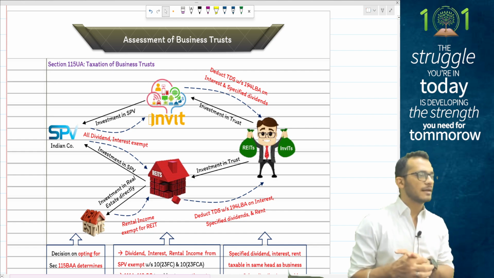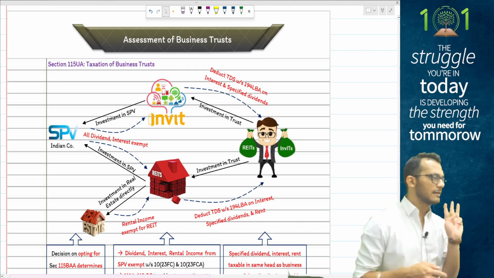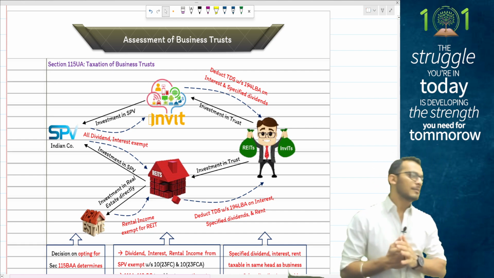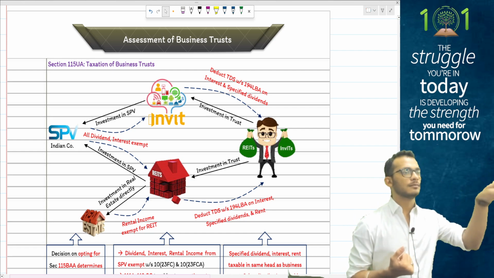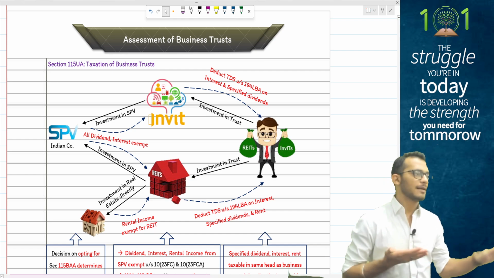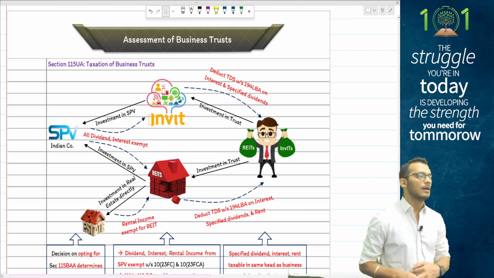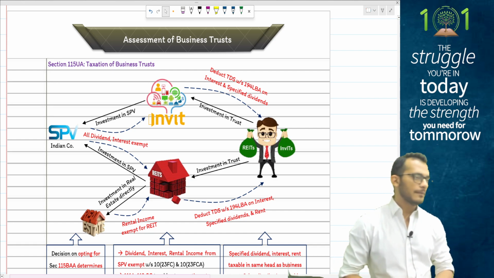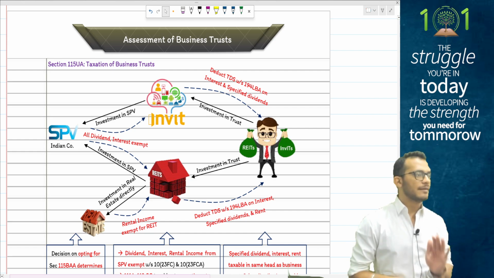So 3 things are given to you: SPV, business trust, investors. Income tax says, whatever money is received from the SPV by the business trust is exempt. This will only be taxable in the hands of investors. We call it a pass-through entity. Except for one item, which is dividends.